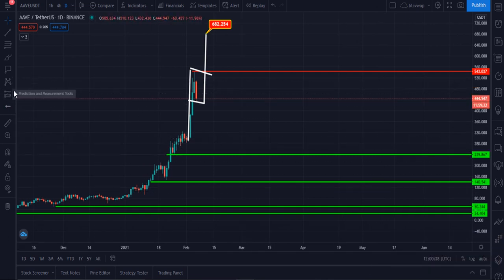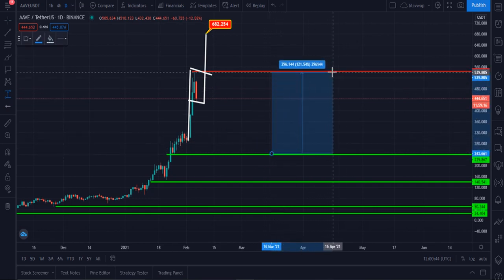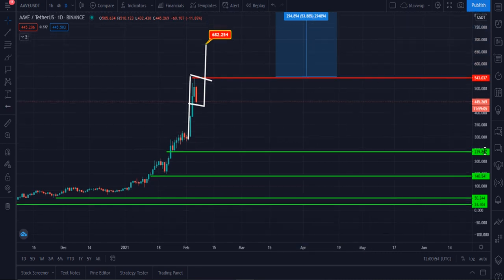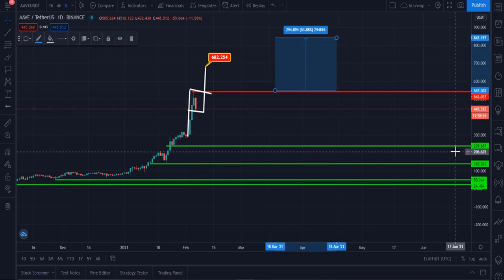Let me show you my next target. For this we have to calculate this horizontal area where Aave was, and put it from the upper side of this. Once Aave breaks the all-time high, then definitely Aave will hit this level, $842 or $830. This is the medium-term, or you can say short-term, target for me right now.